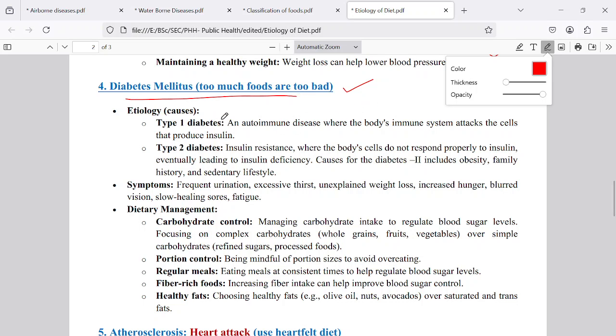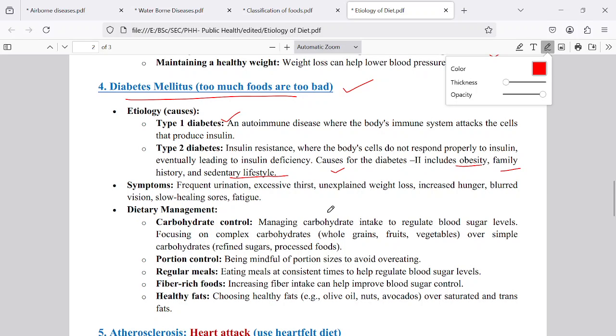However, type 1 diabetes is inherited from the parents. There is no more discussion about it. But type 2 diabetes is also called diabetes mellitus, the sugar disease. That is acquired by one's own doing. Diabetes 2 is caused by excess amount of food material, obesity, family background, and sedentary lifestyle. There are many reasons.